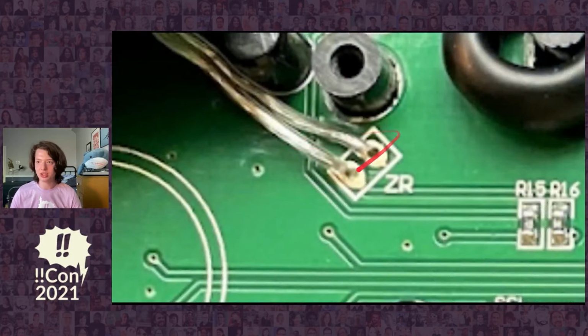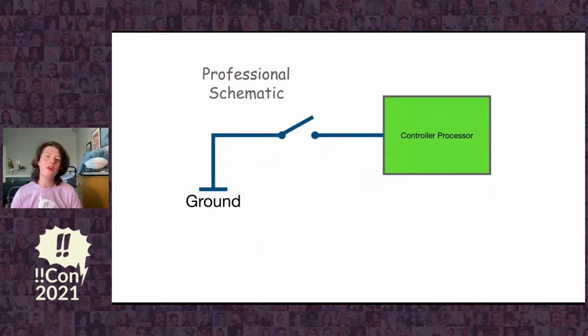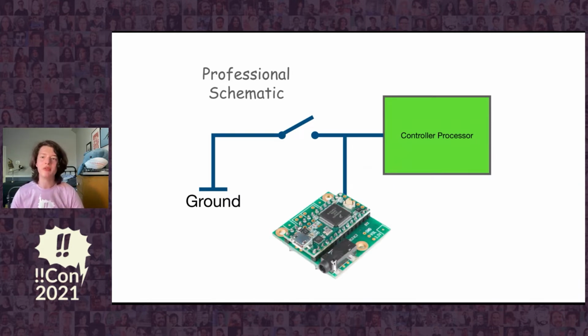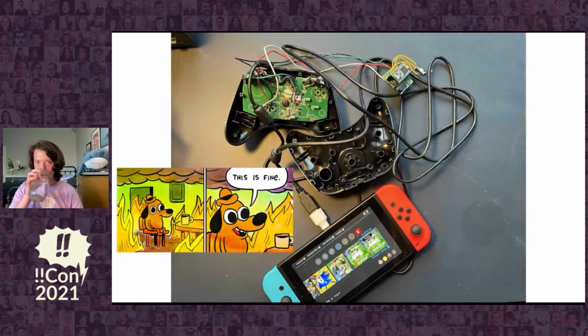Cracking the case open, we can see that this shoulder button right here is connected by easy-to-access wires, shown here. Using an ohm meter, I found out that every time the button is pressed, it connects the ground of the controller to the processor inside of the controller. So if we connect our Teensy to the wire as well, it can simulate a press of the button by putting a low or 0-volt signal on that line, essentially connecting it to ground like the button does.